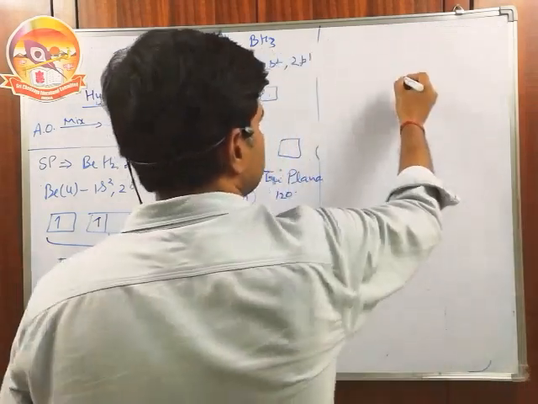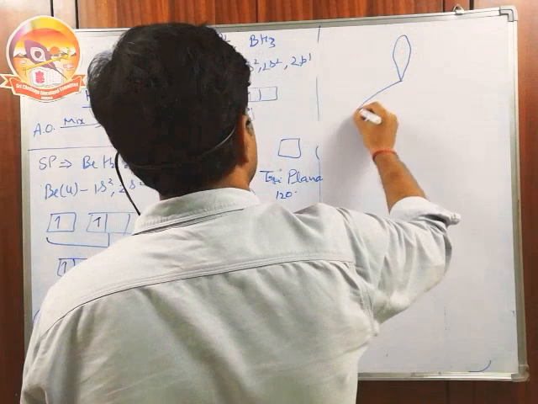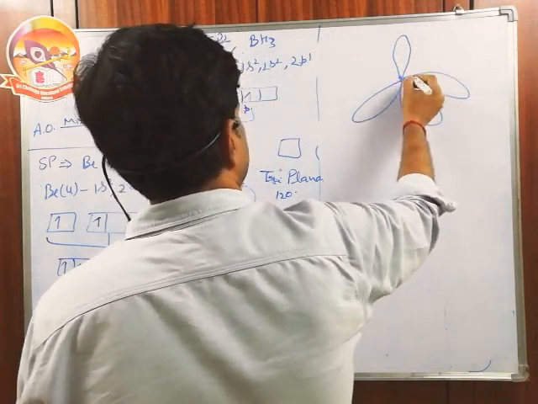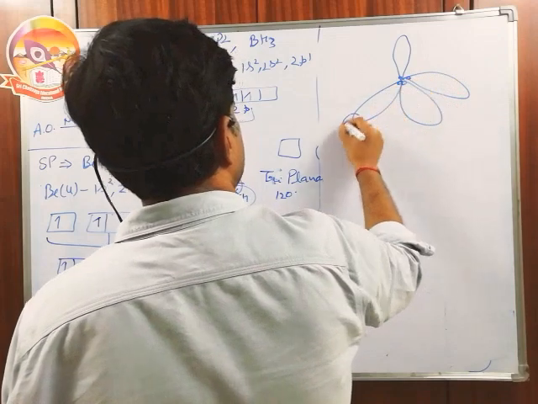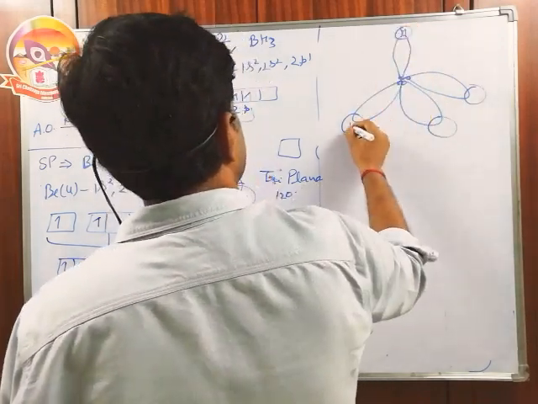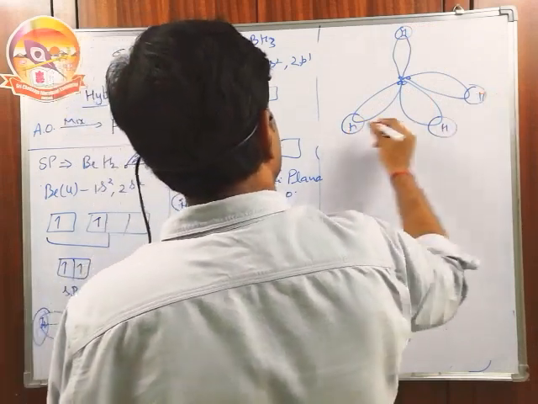They give a new shape. That shape is called the tetrahedral. Each has one hydrogen. This is the shape of CH4.